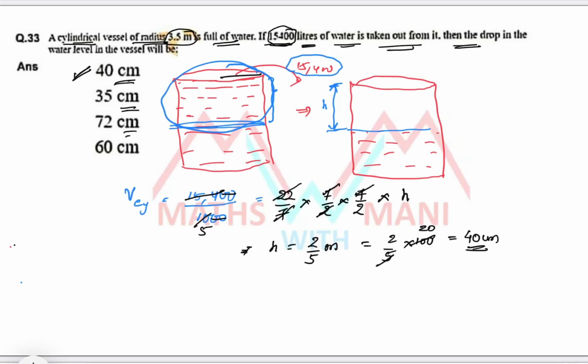That is the first option. Clear? So basically here the volume is given in liters, so you have to convert it into meter cube, and from that you will get the height of the water drop in meters. But the options are given in centimeters, so you have to convert it into centimeters by multiplying by 100.